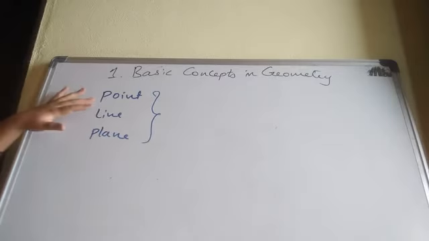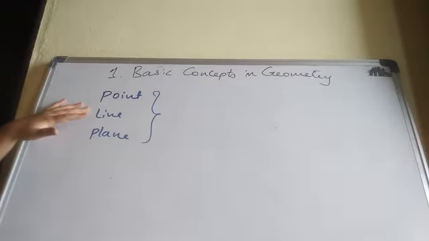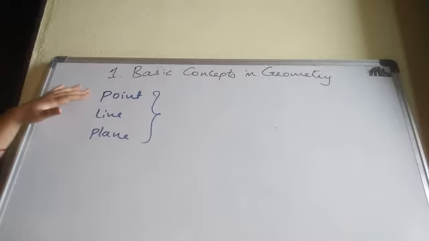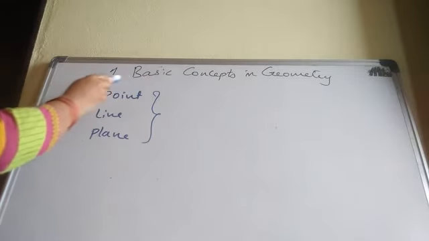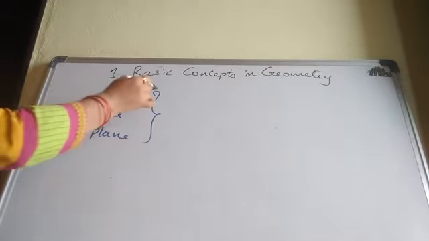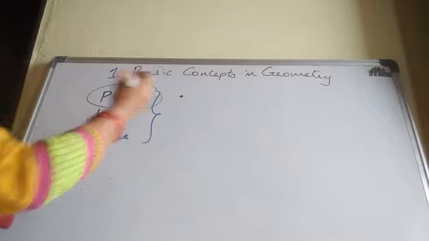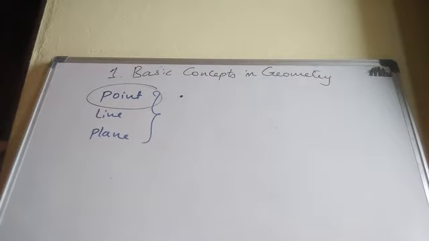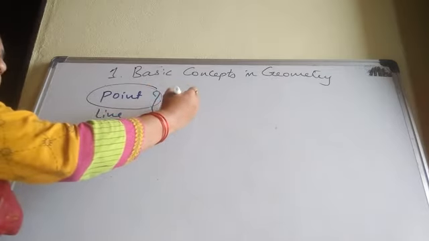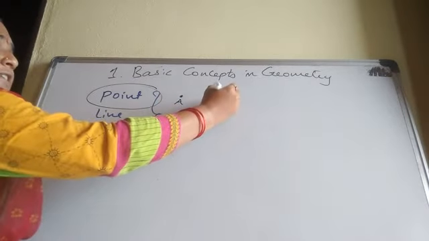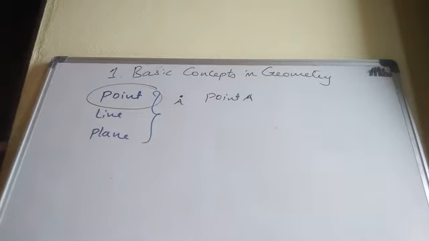Okay. Now coming to the step by step. On page number 1, Basic Concepts in Geometry. In brackets he has given point, line and plane. Now coming to the point. About the point, what we know? Point we can't define. It is an undefined term in geometry. Because point is denoted by what? Dot, with a sharp pencil. And it is represented by a capital letter. How will we write? Point A. And point doesn't have any shape, length, breadth or height.